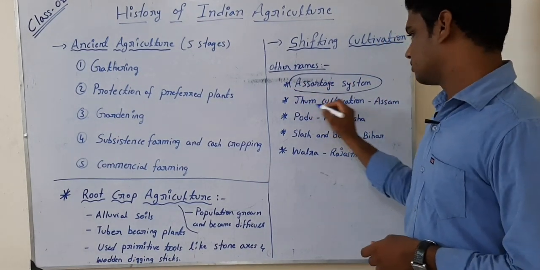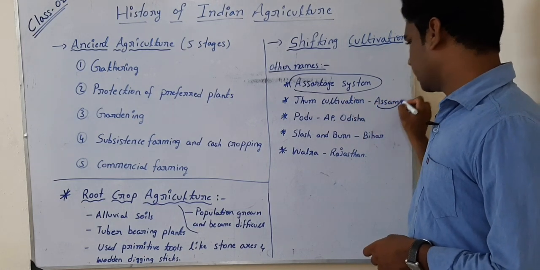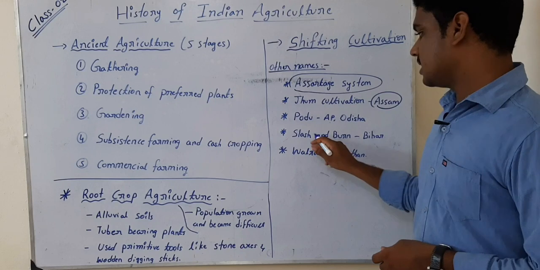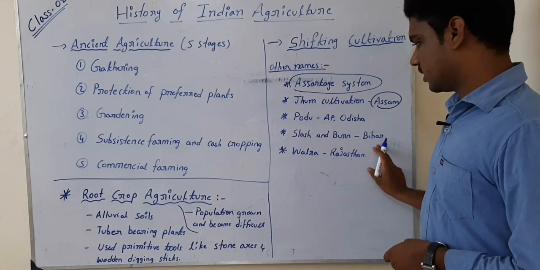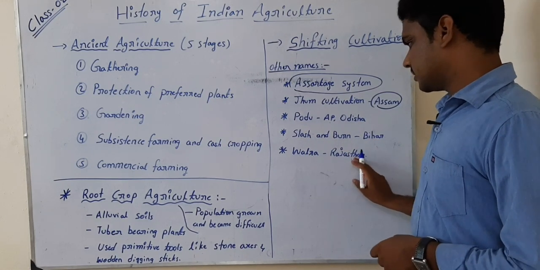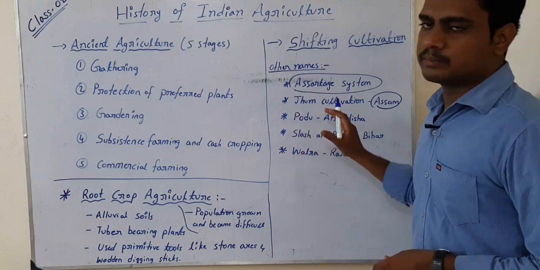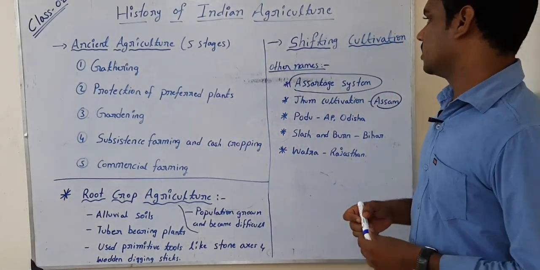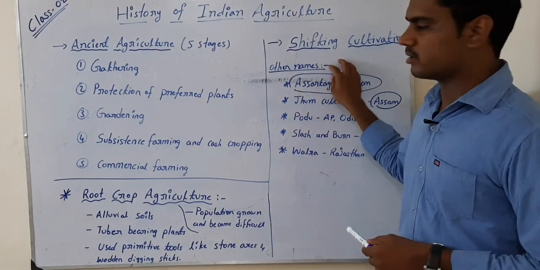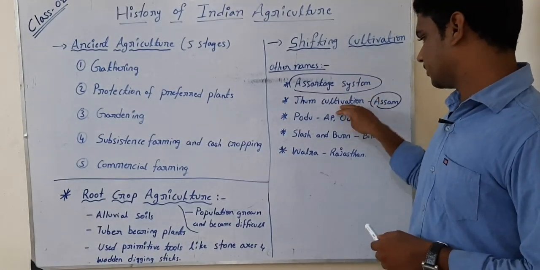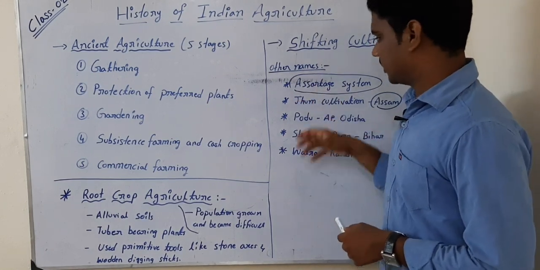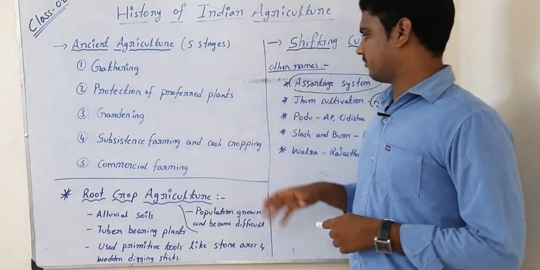Then followed by jhum cultivation, as they call it in Assam. Then podu cultivation in Andhra Pradesh and Odisha. Slash and burn cultivation we call in Bihar. Walra in Rajasthan. These are the different names used in different states of our country. So please do remember assortage system, jhum cultivation and slash and burn cultivation. These are the 3 important questions which are often asked.